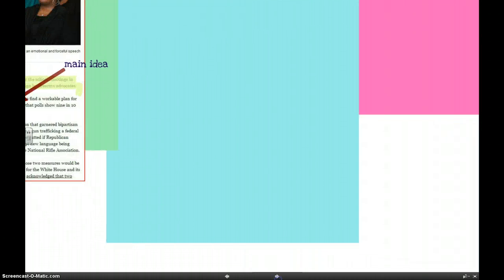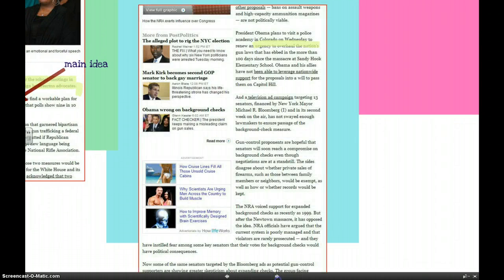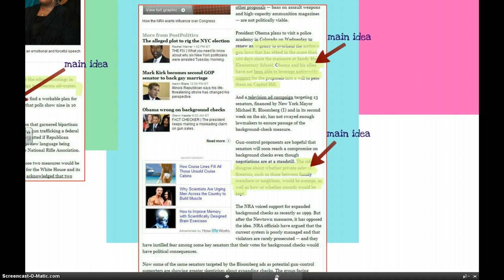Moving on in the article, some other main points might be here, talking about how it's been 100 days since Sandy Hook, and that's what started these laws trying to be passed. And also that President Obama has not been able to use Sandy Hook and the leverage that it's gained for these kind of bills to be able to pass these laws. So there's another main idea we might highlight. Another one, this point is about why the sides disagree. That is another really important point when you're trying to deal with this kind of thing.